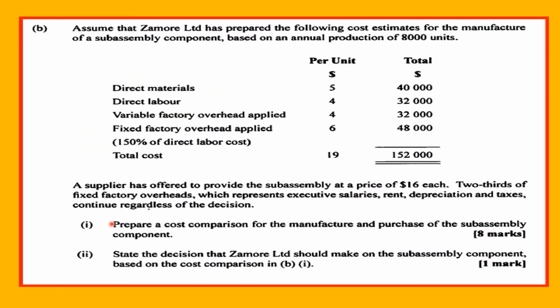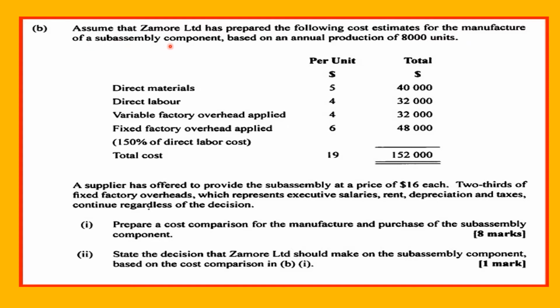Okay, so let's move on to the next part. In this part, we are asked to make a decision. We are to prepare a cost comparison for the manufacture and purchase of the sub-assembly component. So it's a make or buy decision, and we are given the information here. Let's see what the data is.